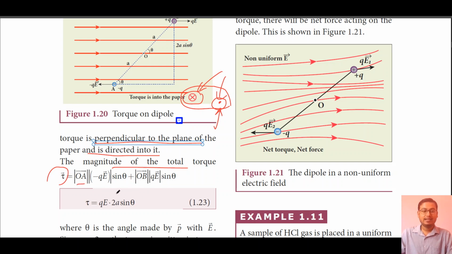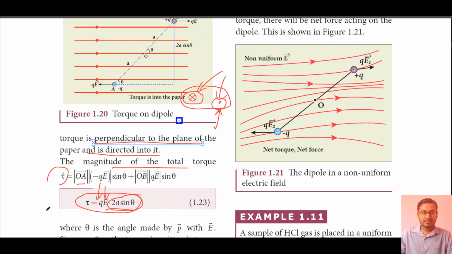Okay, that is tau is equal to QE into 2a sin theta. Here Q is the amount of charge on any one of the charges, and E is the uniform electric field. 2a sin theta is the perpendicular distance between the positive and negative charges, as you can see in figure 1.20. This is the perpendicular distance between the charge plus Q and minus Q.